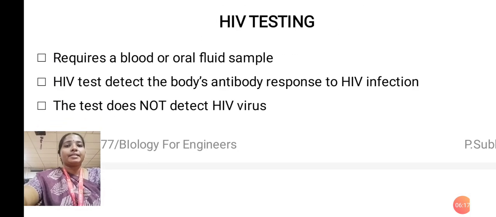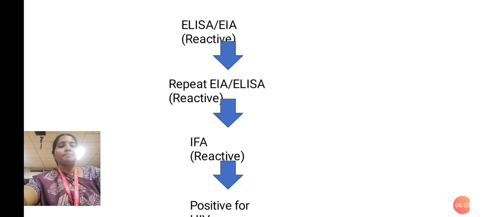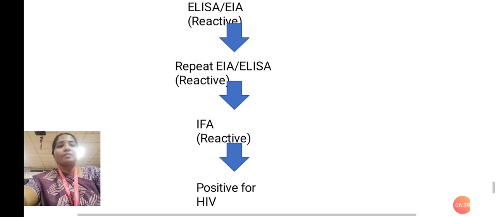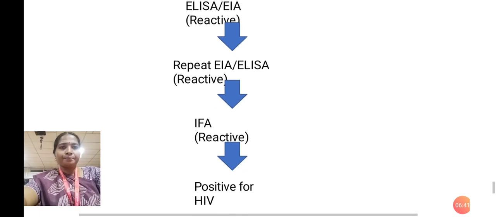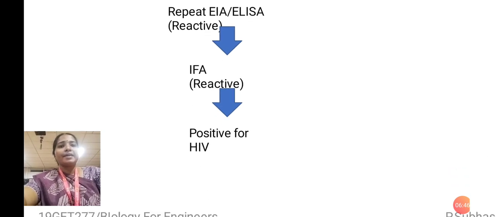So, what is HIV testing? It requires a blood or oral fluid sample. The test detects the body's antibody response to HIV infection. The test does not detect the HIV virus itself. The first main test to detect the infection is ELISA, that is ELISA or EIA. If it is reactive, repeat the EIA or ELISA. When it is again reactive, an IFA test should be conducted. If that is reactive, then the HIV is positive.